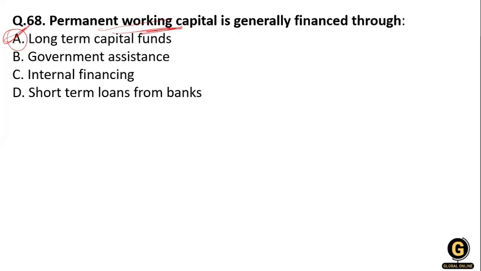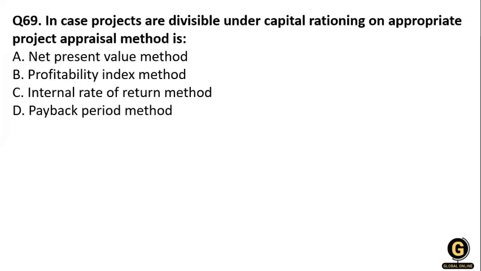The next question, which is on your screen: in case projects are divisible under capital rationing, an appropriate project appraisal method is: net present value method, profitability index method, internal rate of return method, and payback period method. So what will be the right answer?